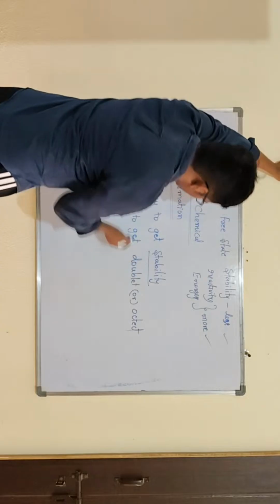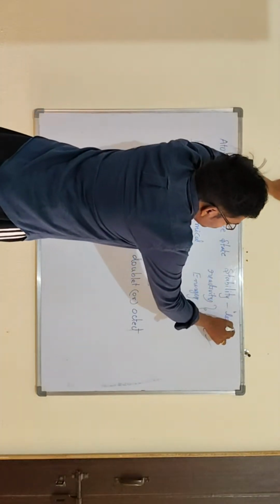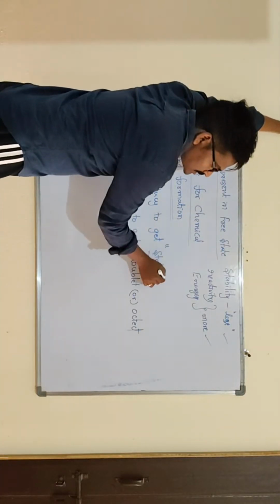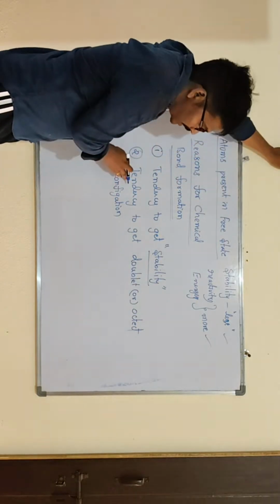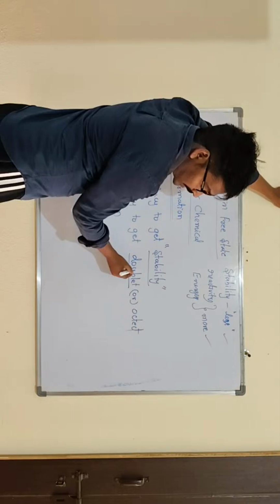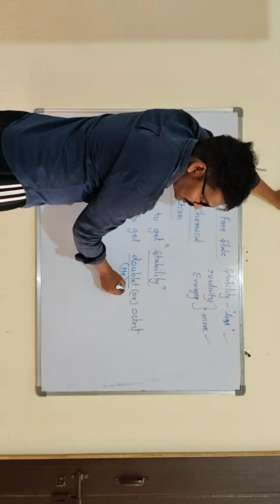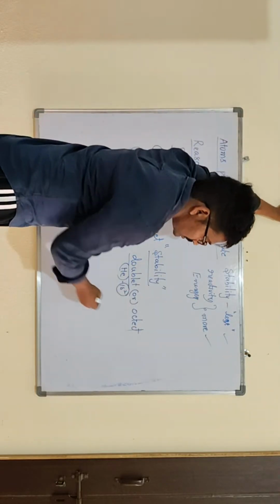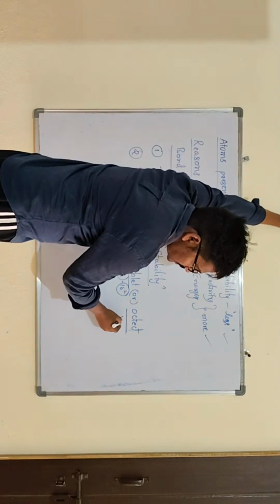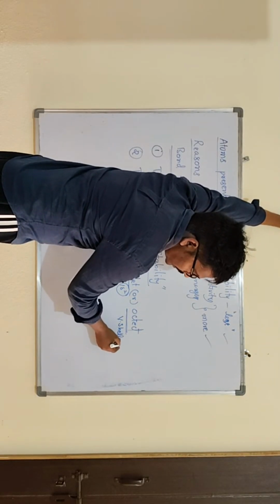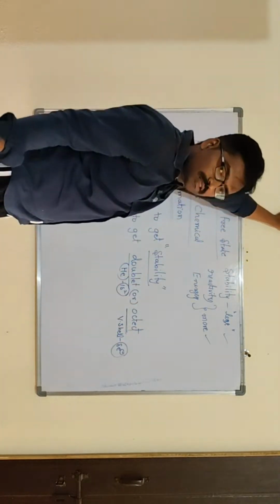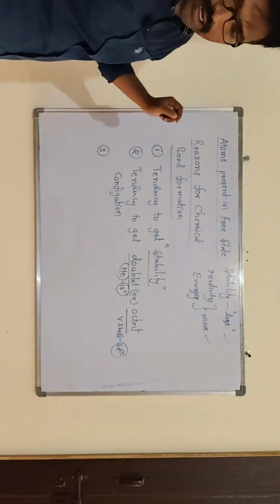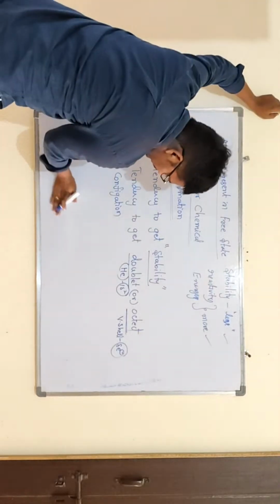Stability is less when atoms are present in the free state. Once chemical bond formation takes place, stability increases. Then the tendency to get a doublet means the helium electronic configuration, 1s2, which is the doublet configuration. Octet configuration means the valence shell should contain 8 electrons. Then the third one is the tendency to get minimum energy.